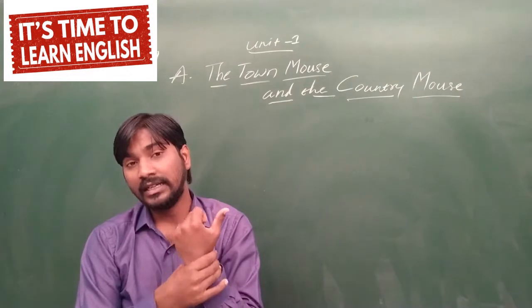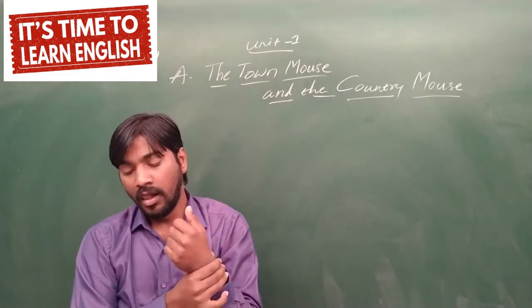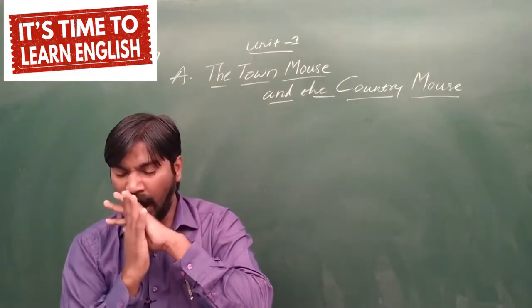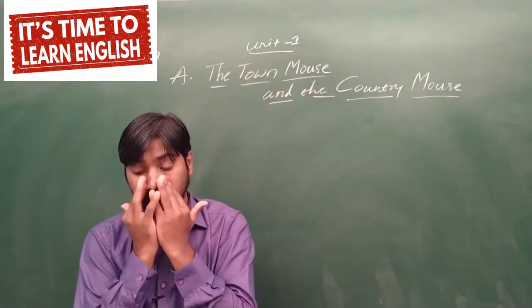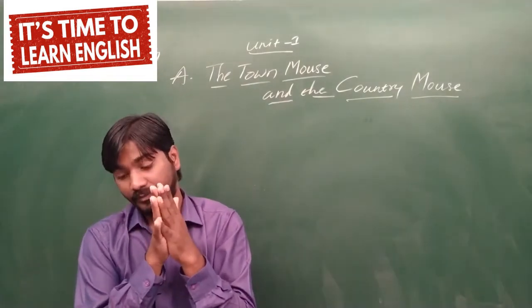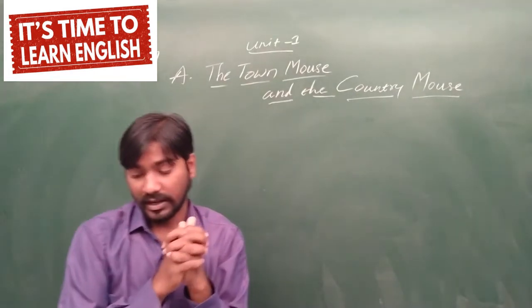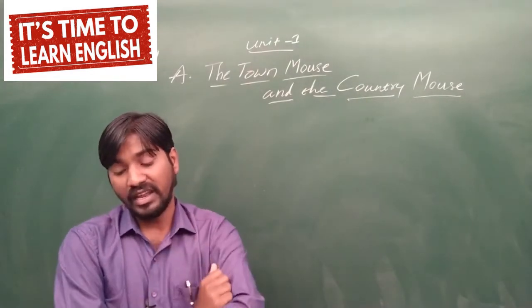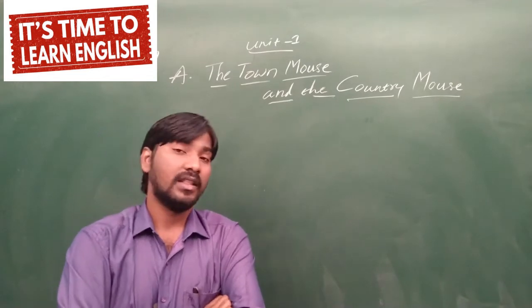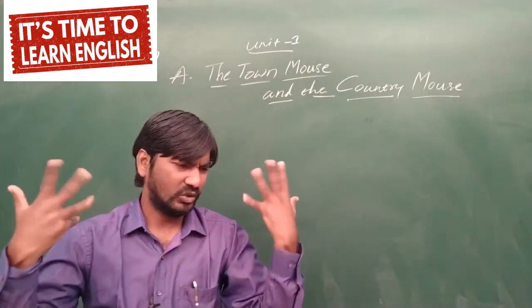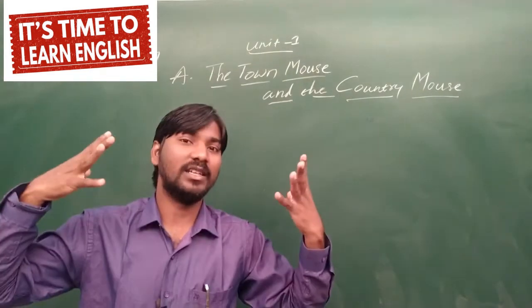And the dialogue said by the town mouse is, I wish there was an air-conditioned coach, he said to himself. I feel very uncomfortable here. So what does the town mouse want? It's too hot. I want AC.